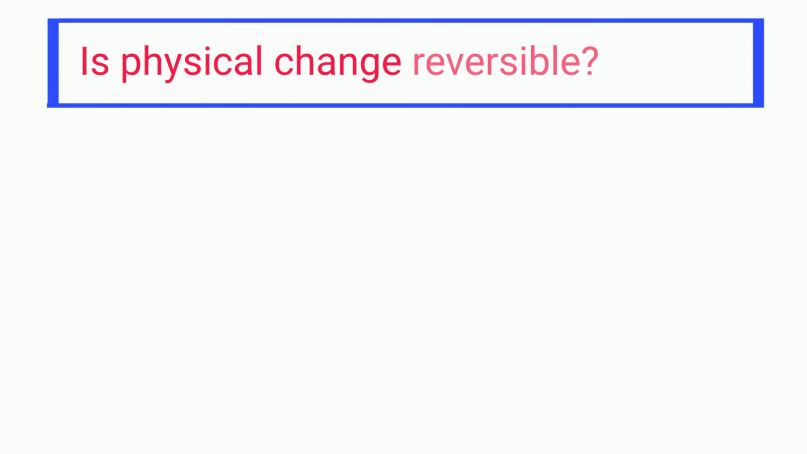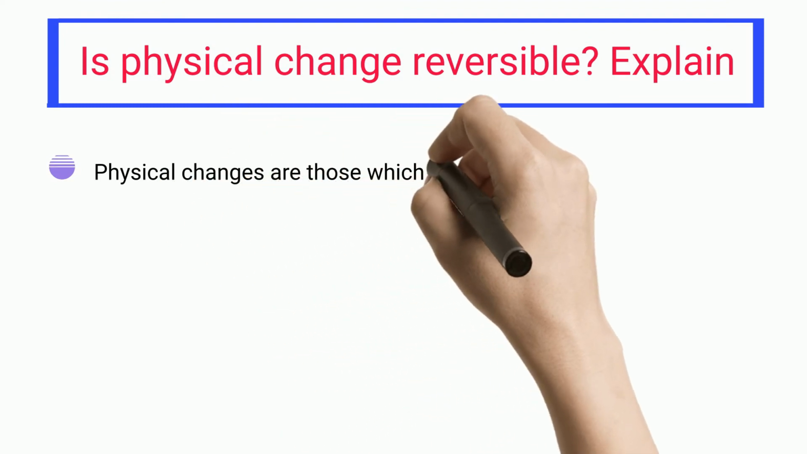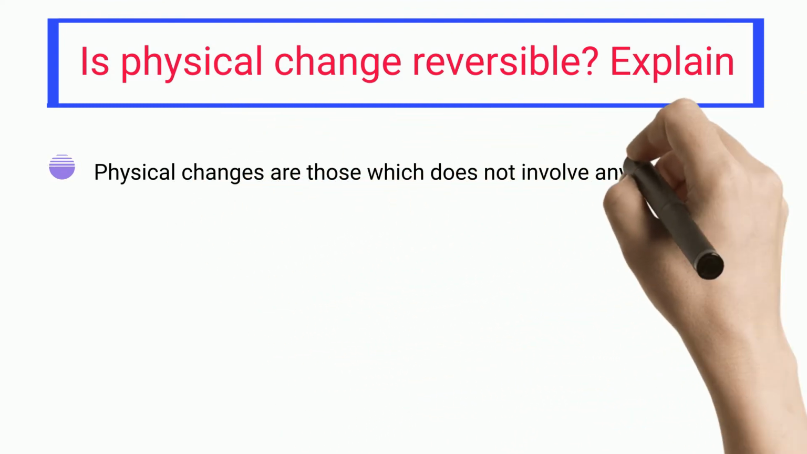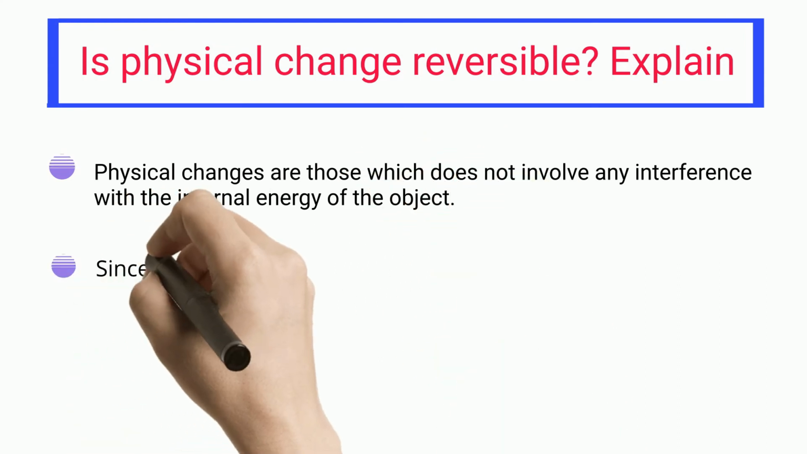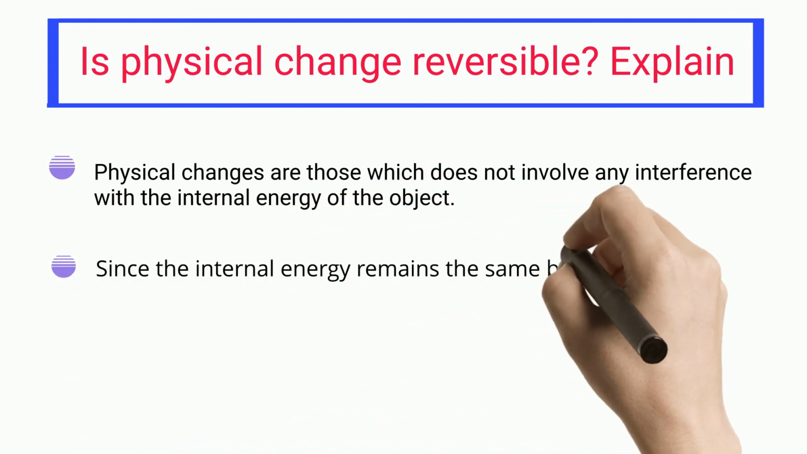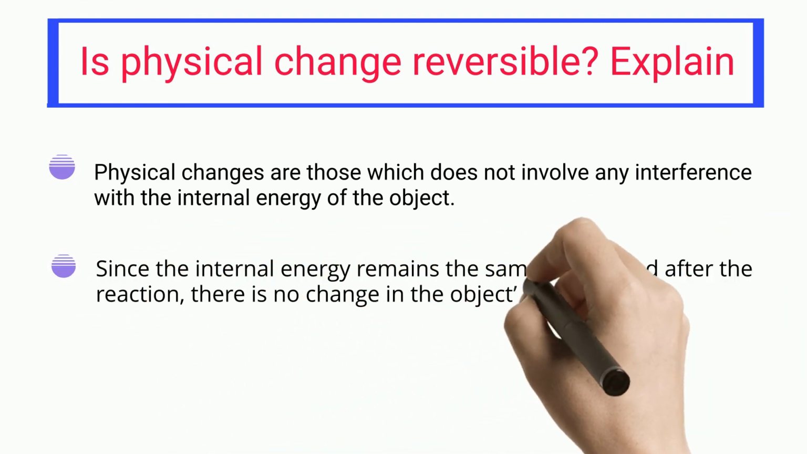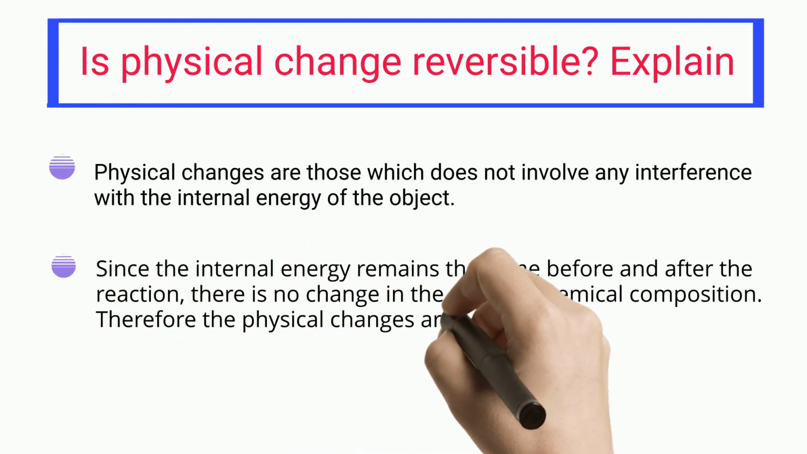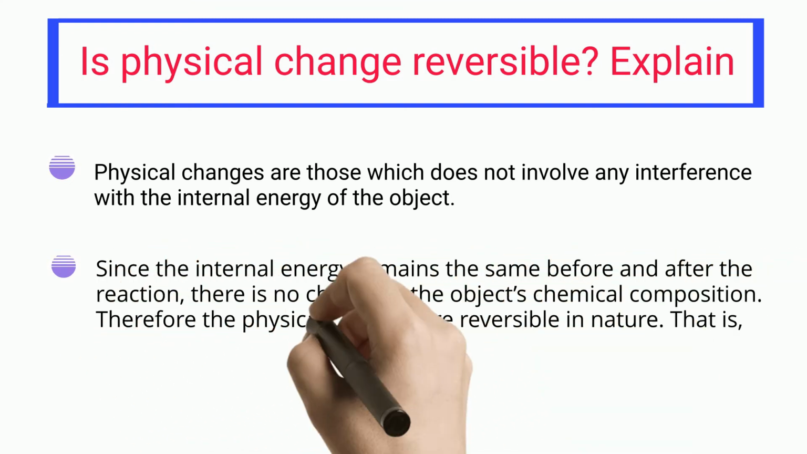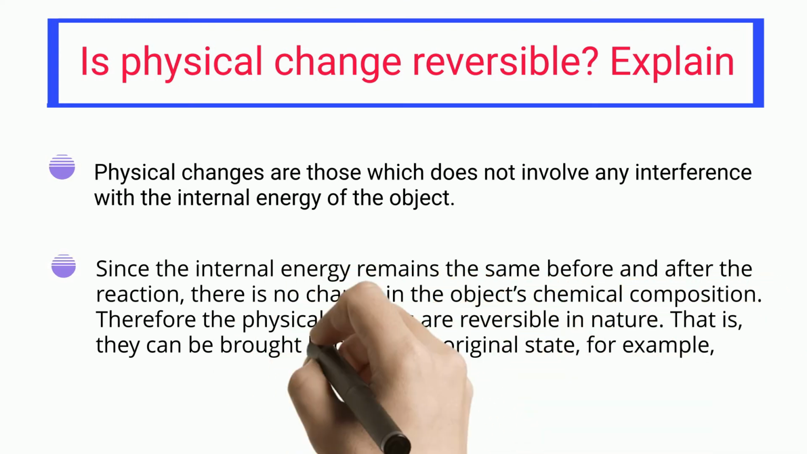Is physical change reversible? Explain. Physical changes are those which do not involve any interference with the internal energy of the object. Since the internal energy remains the same before and after the reaction, there is no change in the object's chemical composition. Therefore, the physical changes are reversible in nature. That is, they can be brought back to their original state, for example, freezing of water into ice.